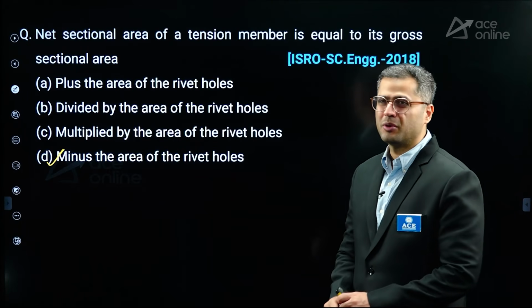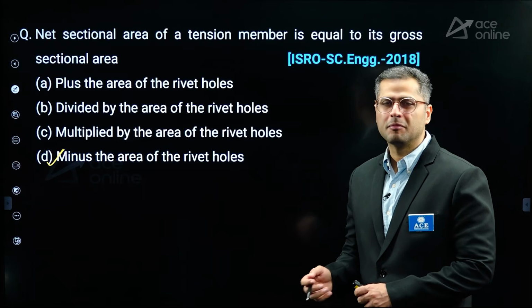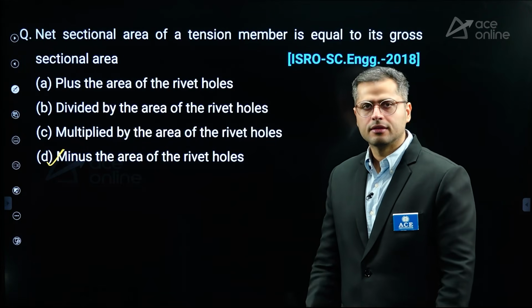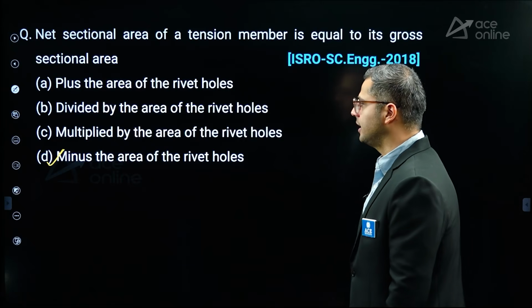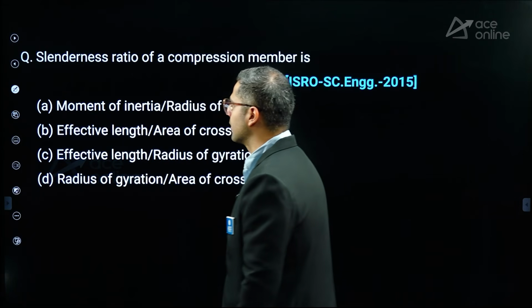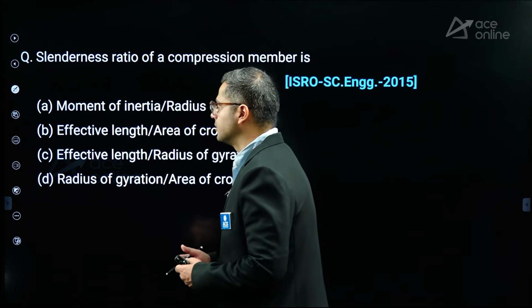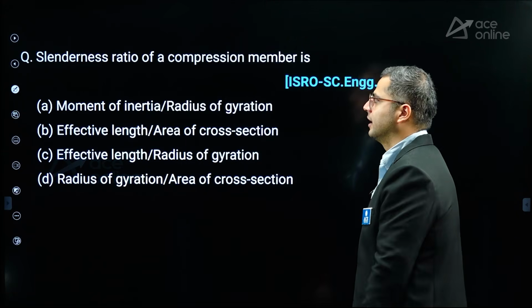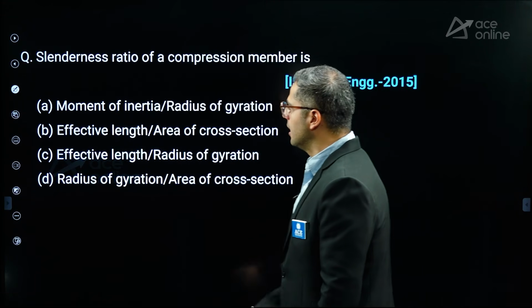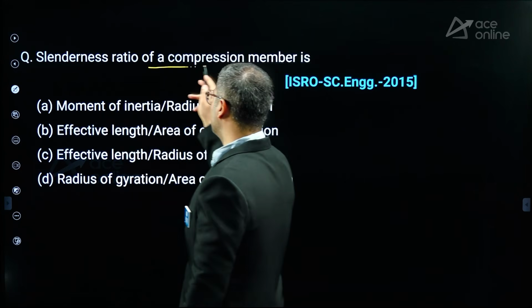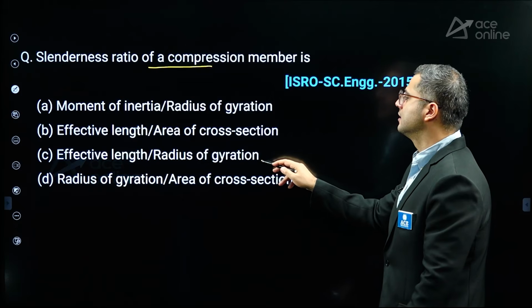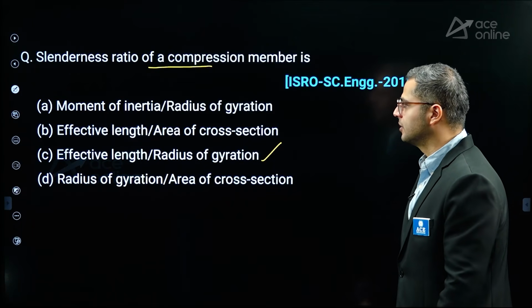In tension members in the working stress method, there is only one formula which we generally consider, sigma AT multiplied by the net area, and over here in the limit state method there are three different types of formulas which we need to consider for a particular section in a particular case. Then the slenderness ratio of a compression member is defined as its effective length divided by the radius of gyration. Very simple, right?